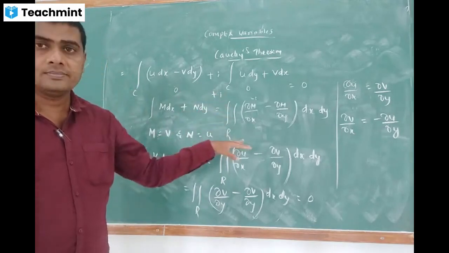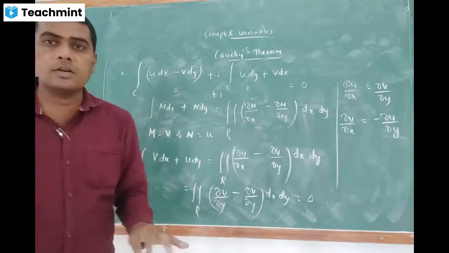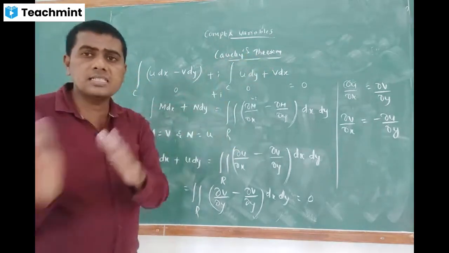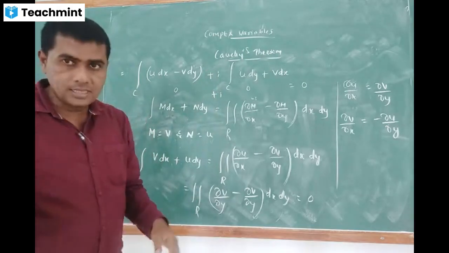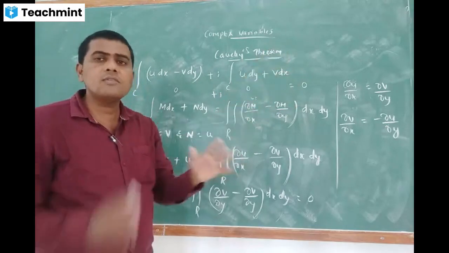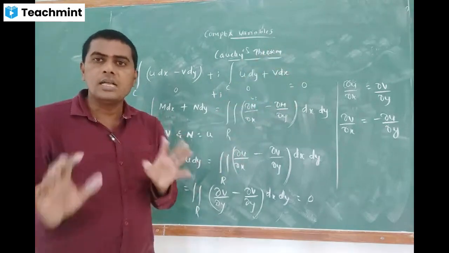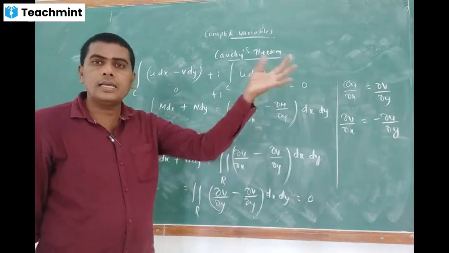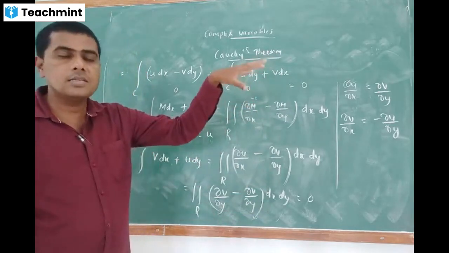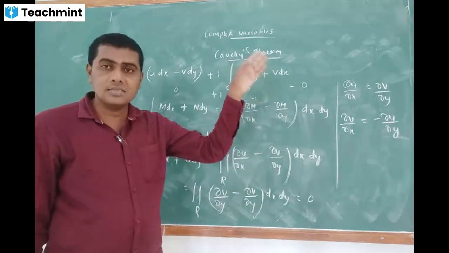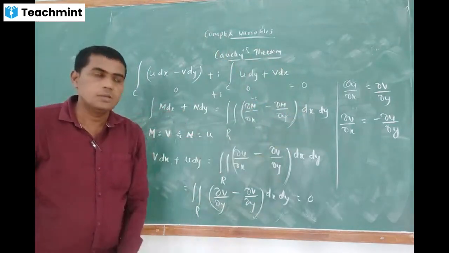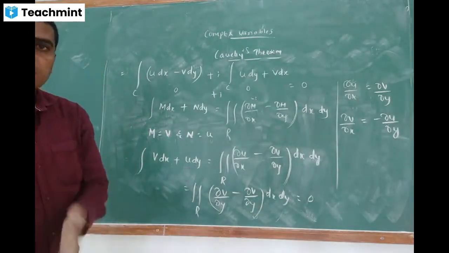They are not asking you to state Green's theorem and all. Directly, they will give the statement of Cauchy's theorem: if f of z is analytic, then at all points inside and on a simple closed curve, or on the circumference of a circle, what is the value of the line integral of f of z dz? That's all. They will give some options 1, 2, 3, none of these. So obviously you have to go for none of these, because inside and on a simple closed curve, the value of that particular integral is 0. That is nothing but the statement of Cauchy's theorem. You should remember this like this. Don't guess and all. Okay.